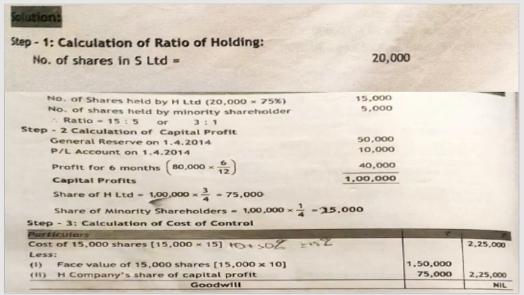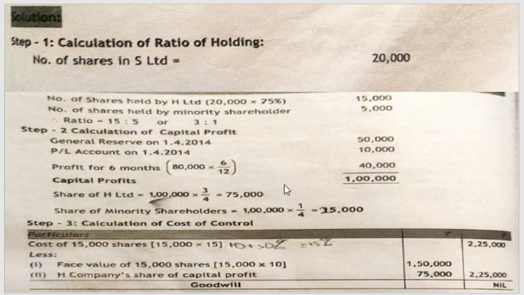So you will be calculating the profit for the first 6 months, that is from April to September. After October it has been acquired, that profit will be getting into your revenue profit. So 80,000 into 6 divided by 12, which will give you 40,000, is your pre-acquisition profit. So your total is 50,000 plus 10,000 plus 40,000, which will give you 1 lakh as your capital profit.